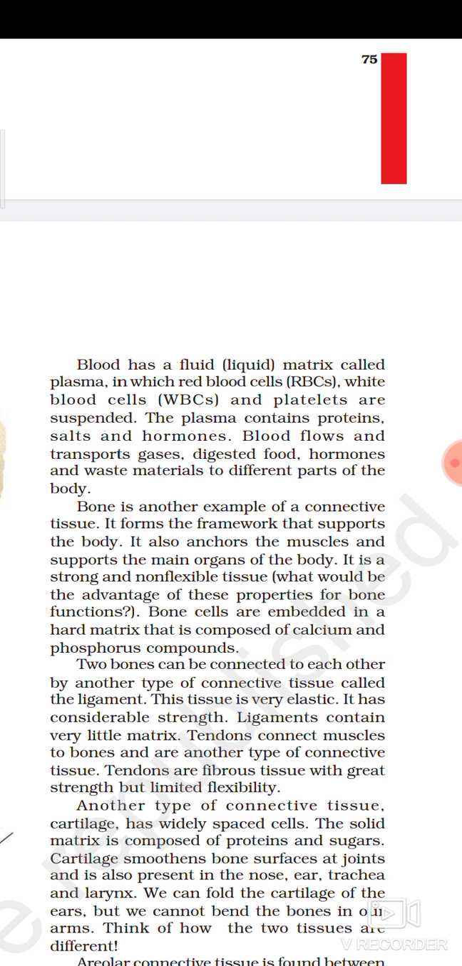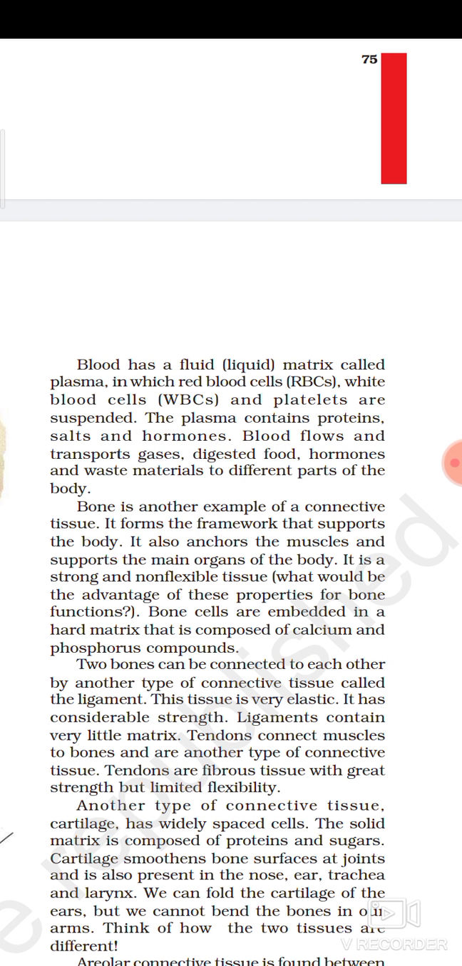Blood flows and transports gases. It flows throughout the body, and it transports gases, digested food, as well as hormones and waste material to different parts of the body. Along with this, you have to read the function of each and every component of the blood.